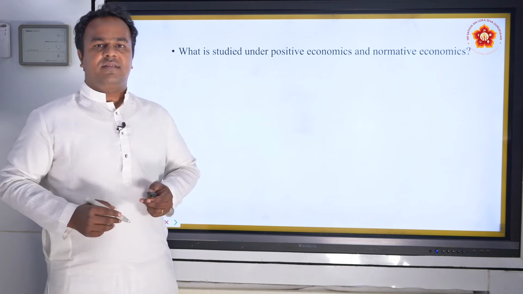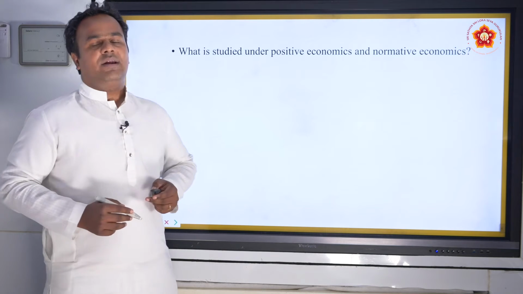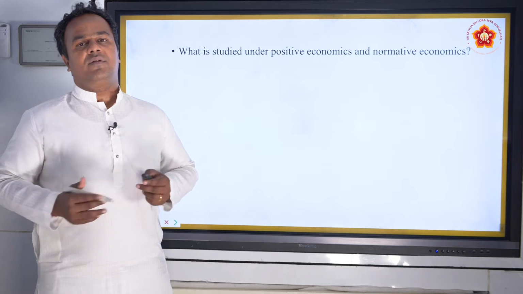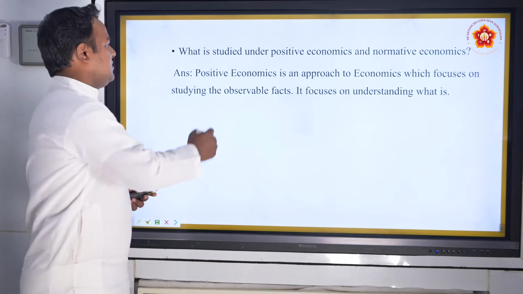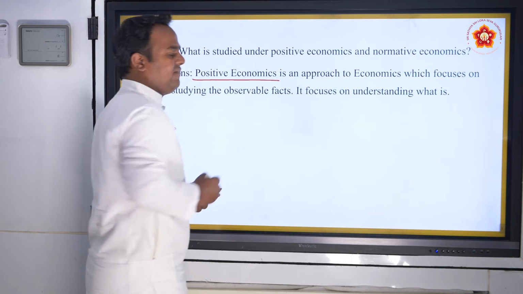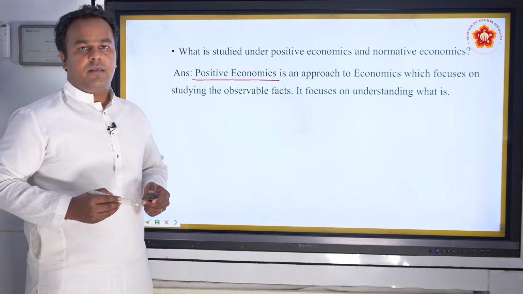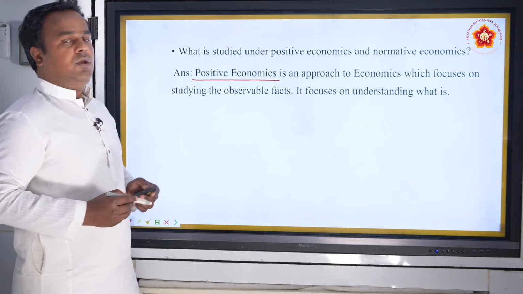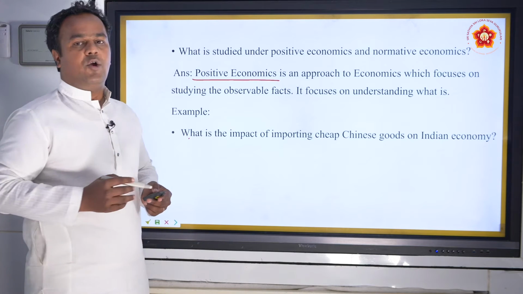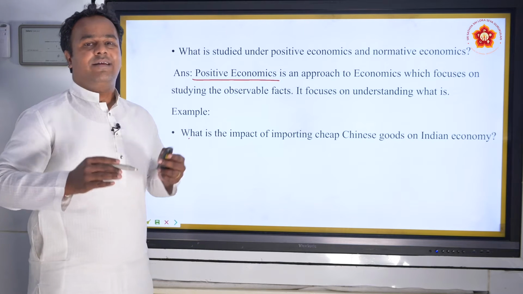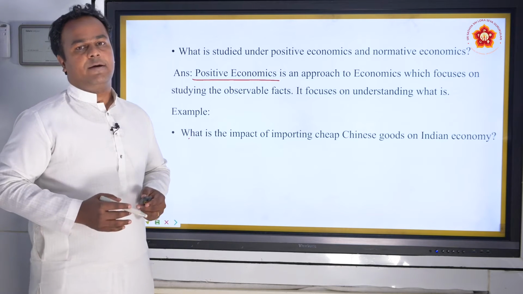The second question was, what is studied under positive and normative economics? So first you start off with giving the definition of positive economics. Then you give an example of what a positive economics question or issue looks like.